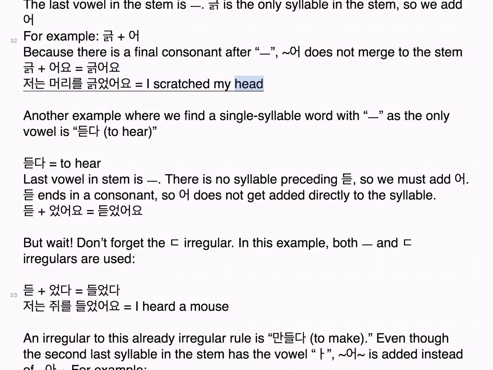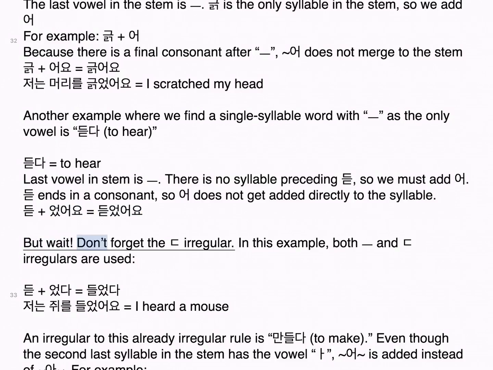I scratched my head. Another example where we find a single syllable word with 으 as the only vowel is 듣다, to hear. 듣다, to hear, the last vowel in the stem is 으. There is no syllable preceding 듣, so we must add 어. 듣 ends in a consonant, so 어 does not get added directly to the syllable. 듣 plus 어요 is 듣어요.